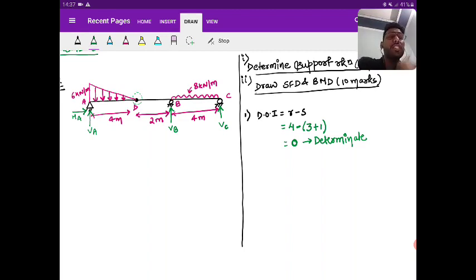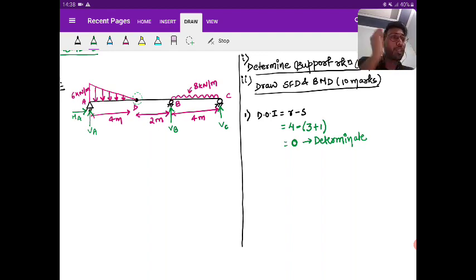Please solve. Use the equilibrium equations. You have 4 equilibrium equations: summation Fx equal to 0, summation Fy equal to 0, summation moment about any point equal to 0, and bending moment about point D equal to 0. Please try to find the values.